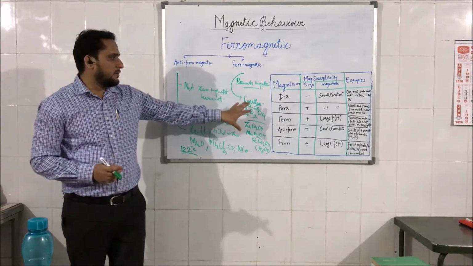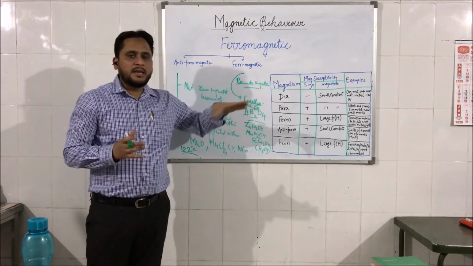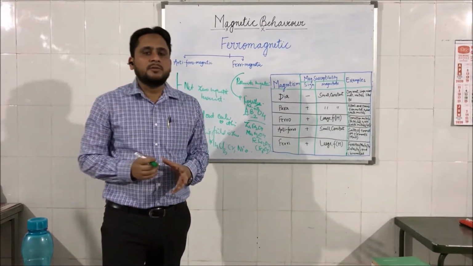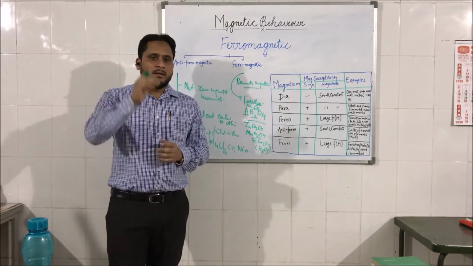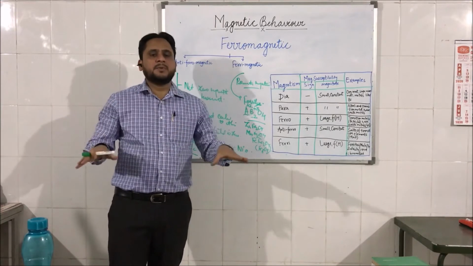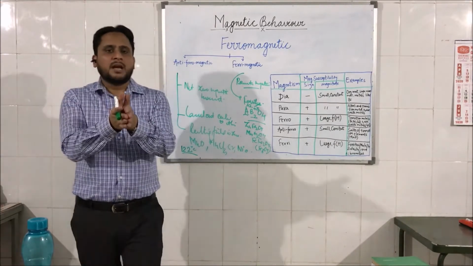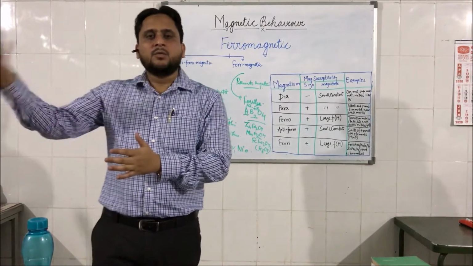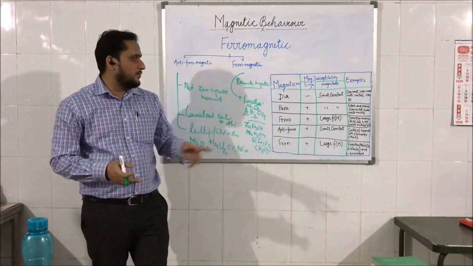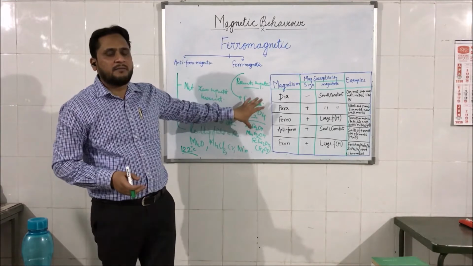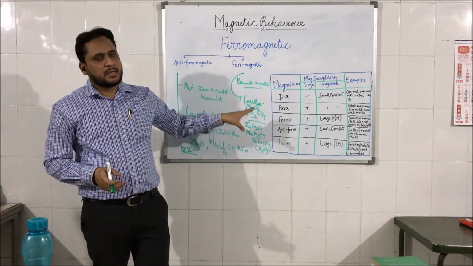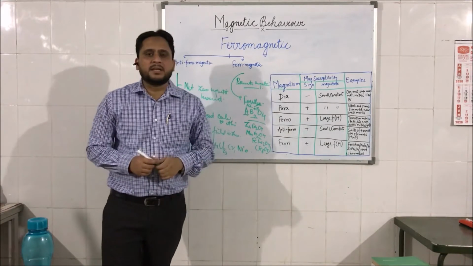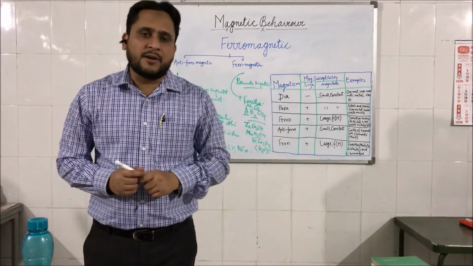So they have a magnetic moment because, although they have an anti-parallel spin, the number of atoms on one side and the number of atoms aligned towards the field are not the same, therefore they have a net magnetic moment and a positive magnetization.